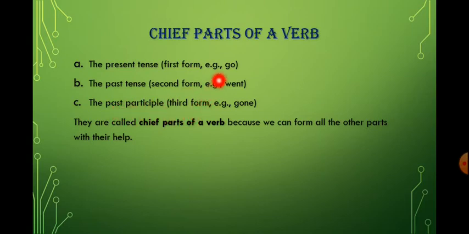Here you can see an example, go. Go is the present tense. The past tense of go is went. We can call it the second form of a verb. And what is the third form of a verb? That is gone, and we also call it the participle. They are called chief parts of the verb because we can form all the other parts with their help.